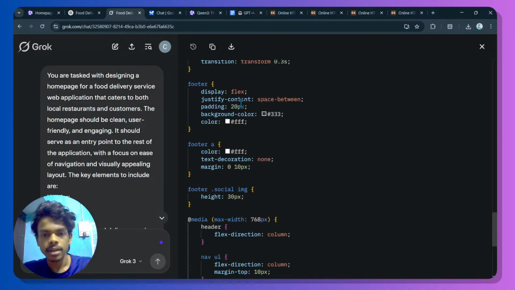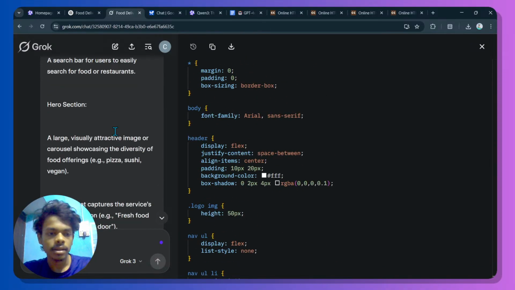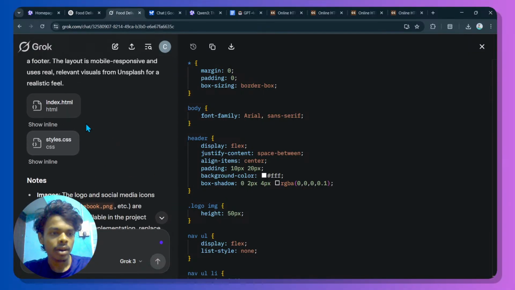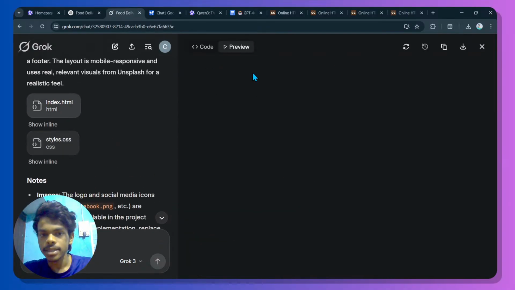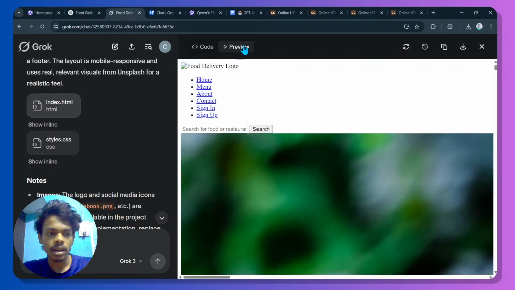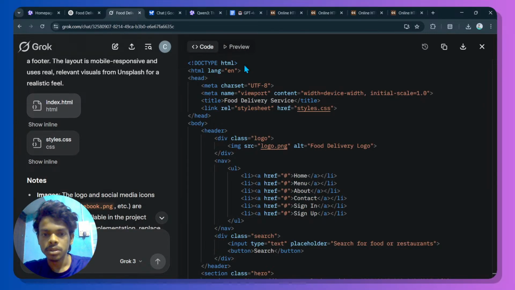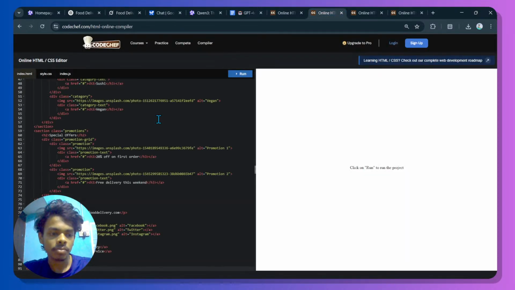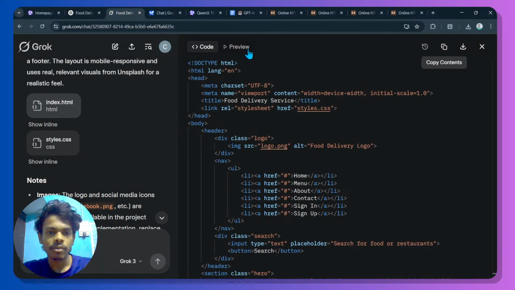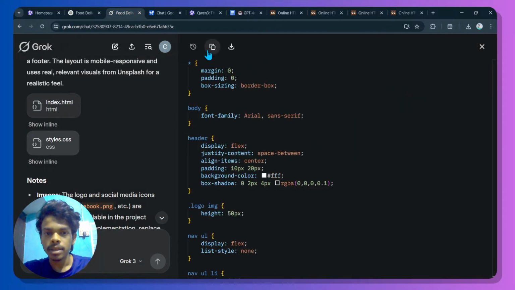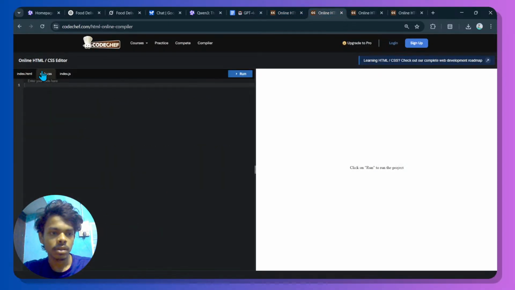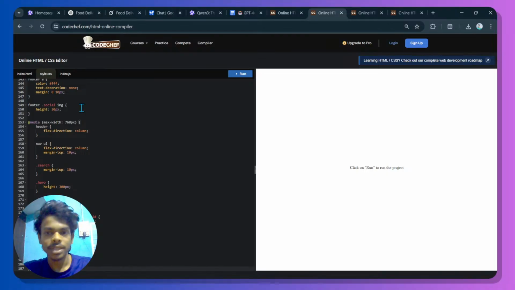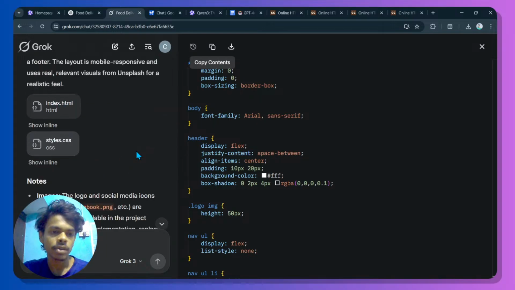It has written CSS here, and okay, so it has written index.html and style.css too. So yep, let me copy this and paste it here. Then we will have to paste the CSS part, and also it does not have any sort of JavaScript, so nice. We need not change anything, and there is no JavaScript.